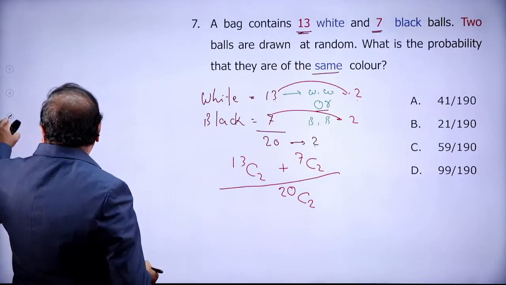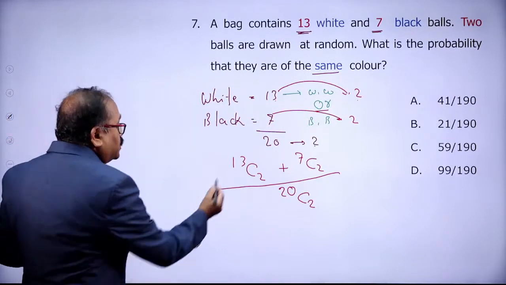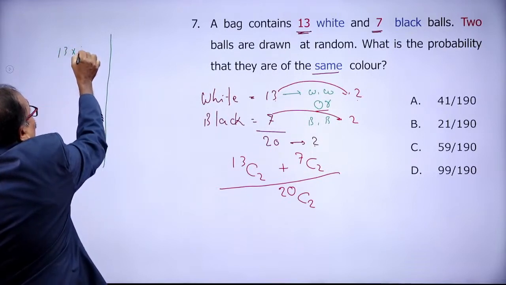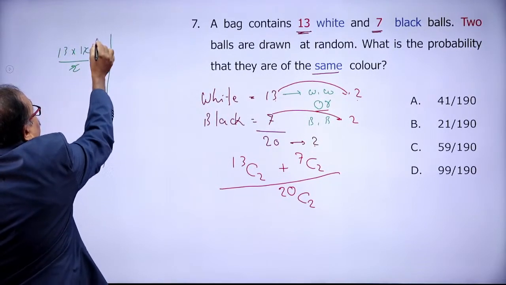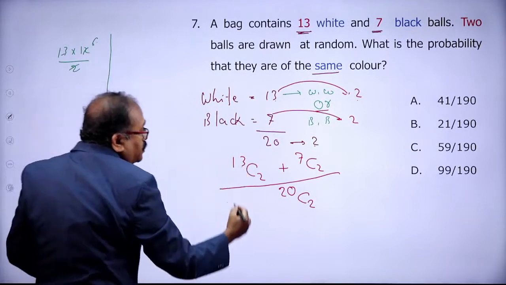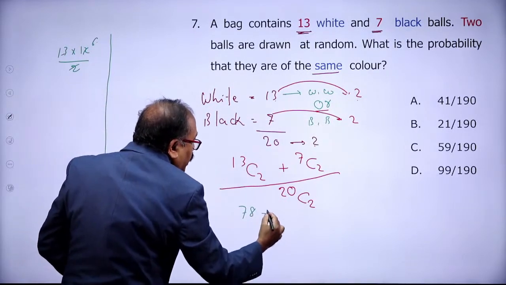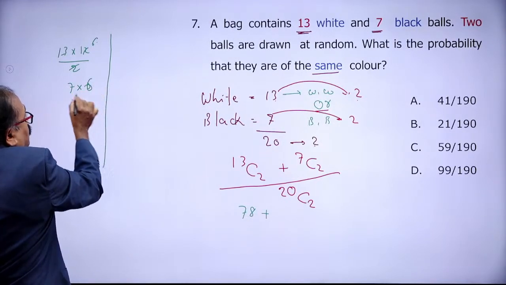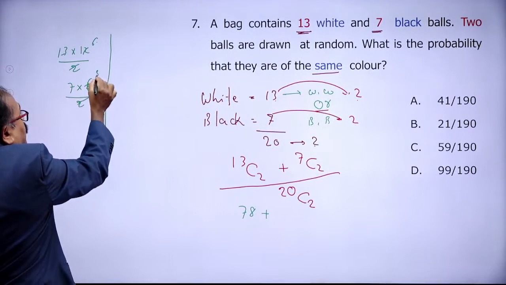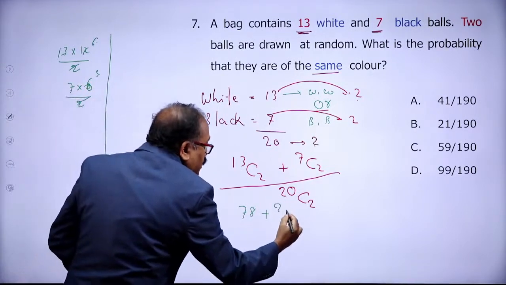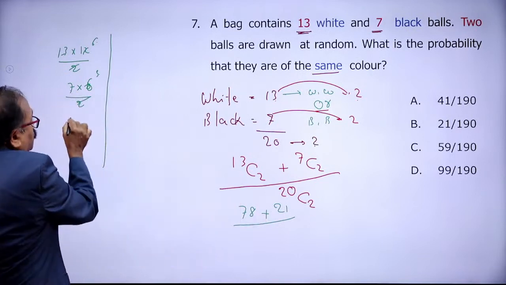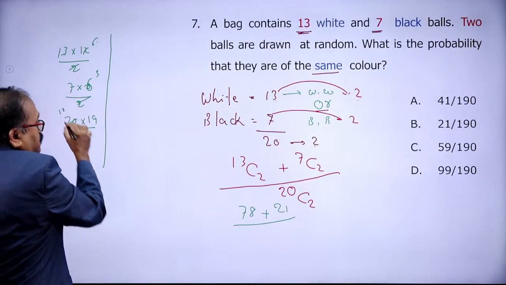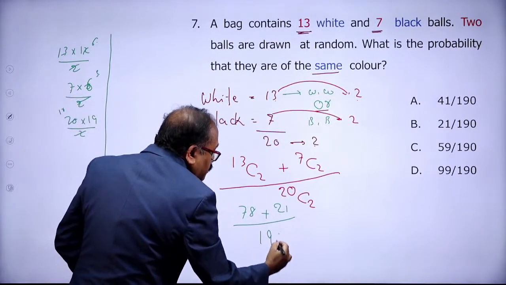Okay. Now here what comes? That is 13 into, I will go for the rough work over here, 13 into 12 divided by 2. And this 6, 13 6s are 78. This part is 78, and plus 7C2, 7 into 6 divided by 2. So this is 3 times 7, which is 21. And divided by 20C2, so that is 20 into 19 divided by 2. This is 10 times 19, which is 190.